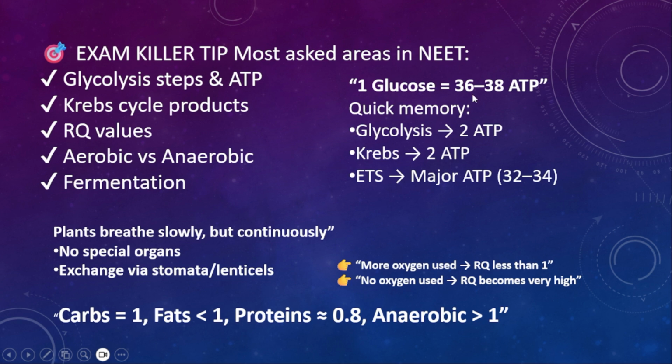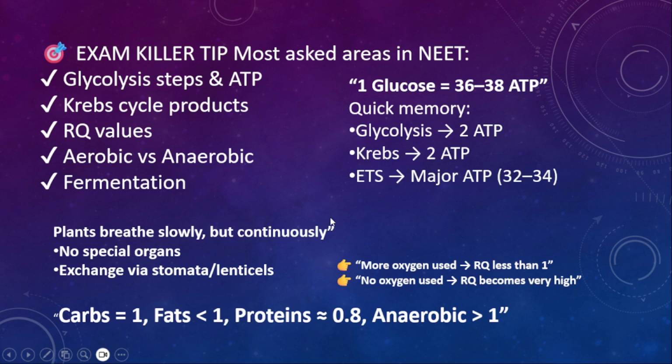Keep in mind, 1 glucose equals 36 to 38 ATPs produced. When 1 glucose is broken down, it may give you approximately 36 to 38. How can you keep it in memory? From glycolysis we get 2 ATP, from Krebs 2 ATP, and from ETS the major ATP, that is 32 to 34.